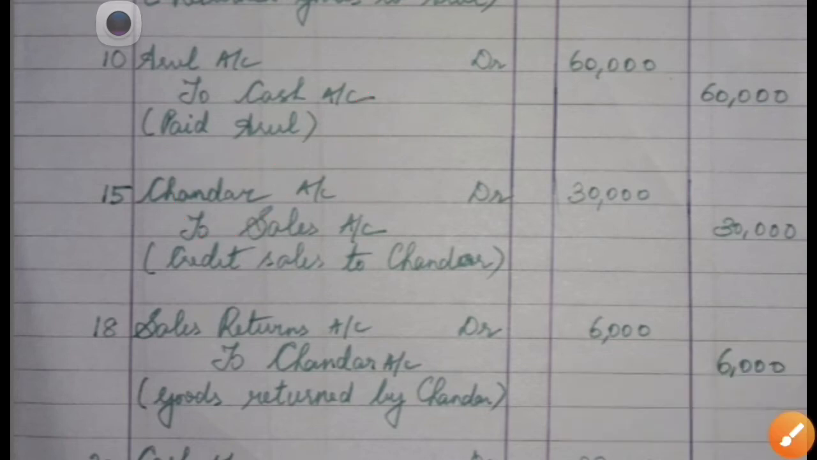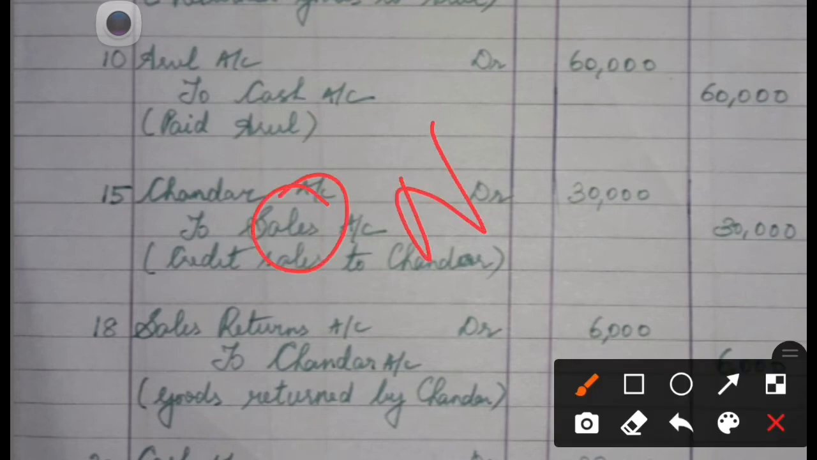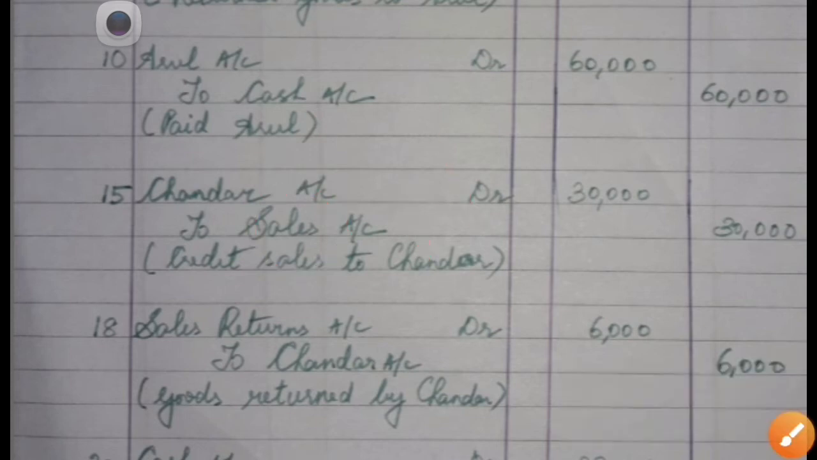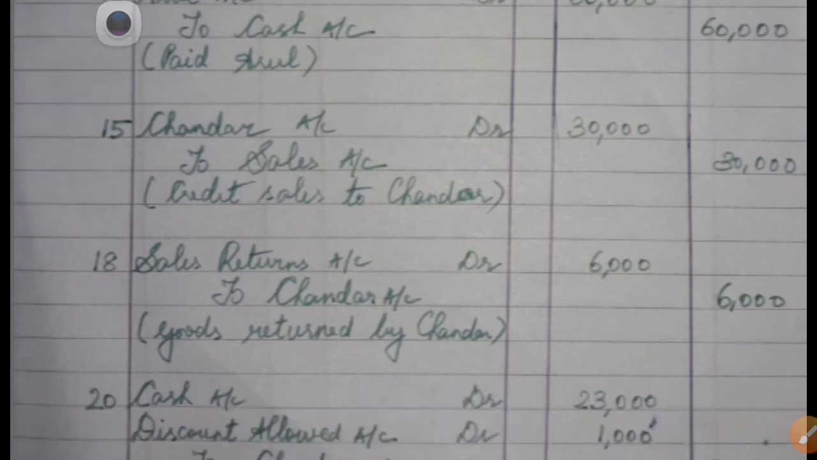And sales being nominal, like purchase, sales also is what? Nominal. Okay, and this time it will be credit all incomes and gains, because sales brings revenue to the business. So very simple: Chandar account debtor 30,000 to sales account 30,000, credit sales to Chandar.